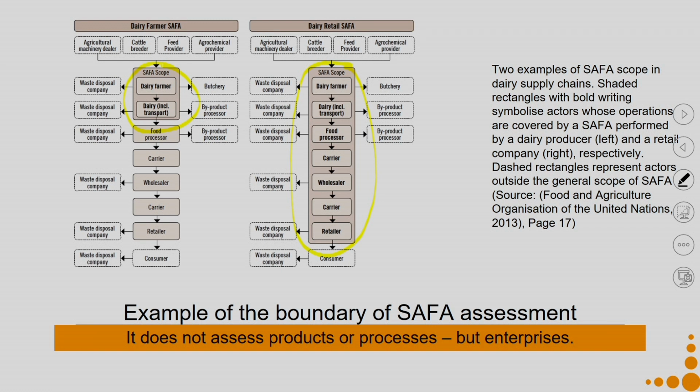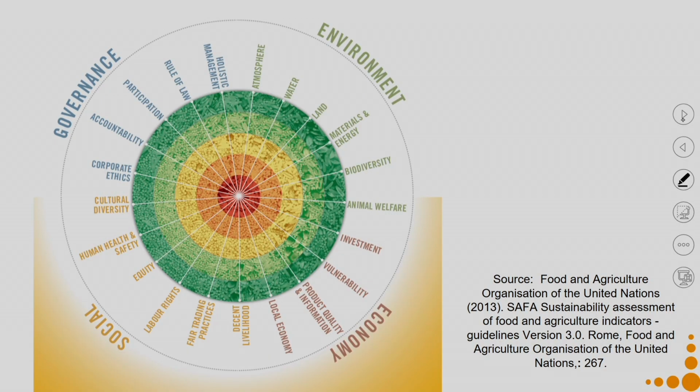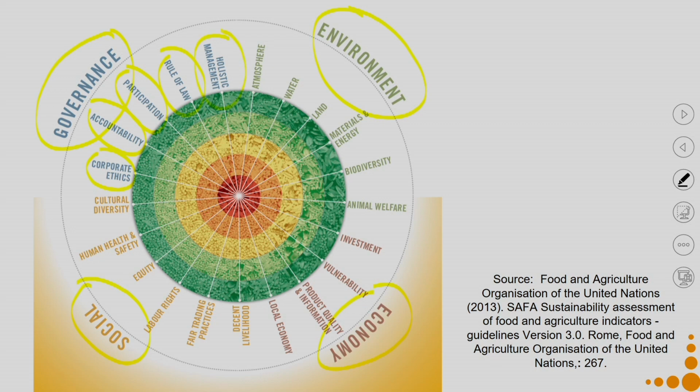given sustainability assessment or given sustainability orienting design tool will first set the boundary what it is meant for. Then within the boundary it will try to see how I can modify the three dimensions of sustainability. Say for example, in this case, because I am talking about enterprises, so I have my domain environment, economy and social, but because it is about organization, I am bringing in governance because that is what is important for a organization. So, you can see I have corporate ethics, I have accountability, participation, rule of law, holistic management.